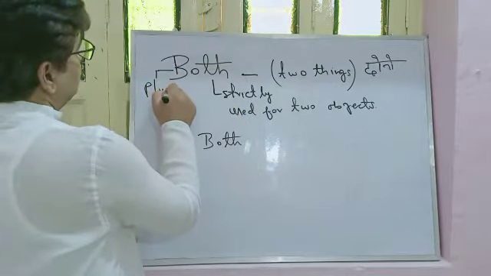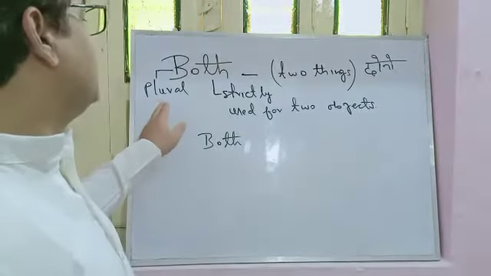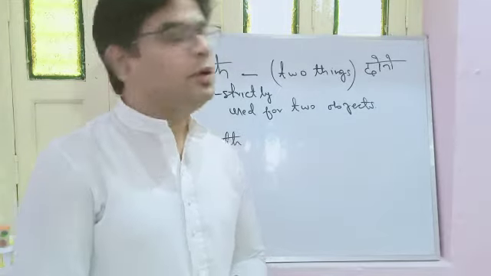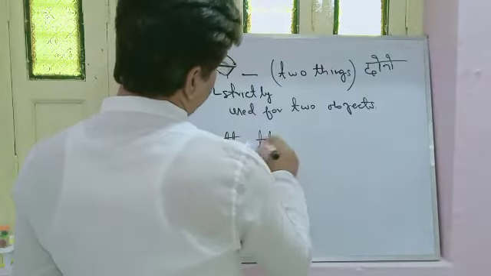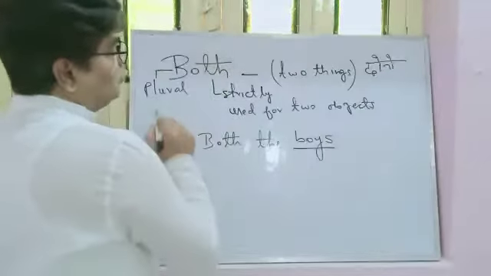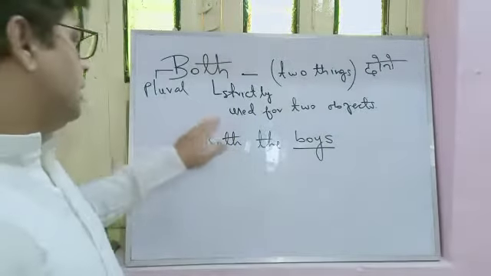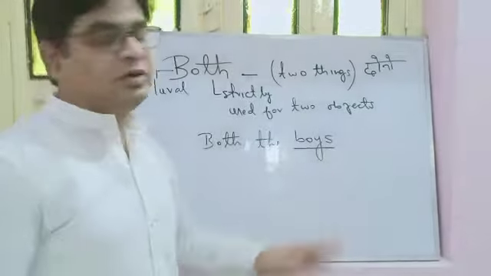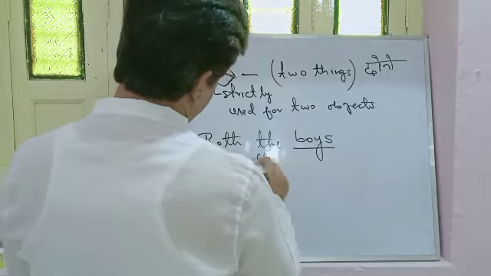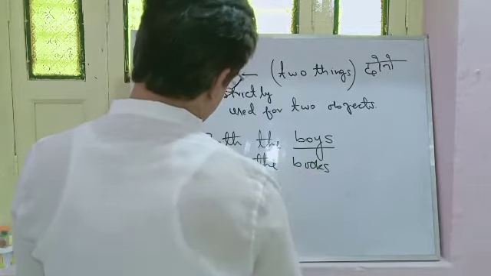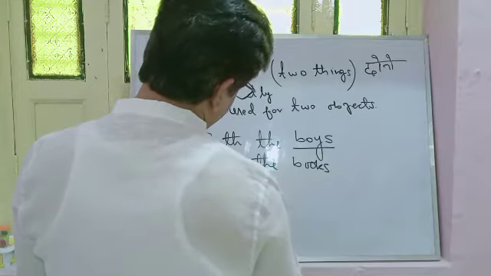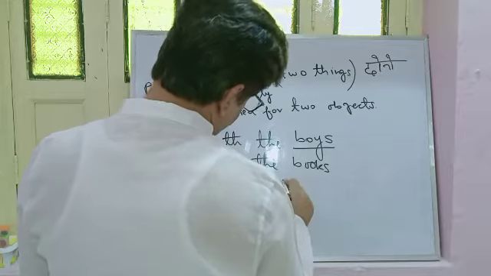That means when you use both, before any noun, that particular noun will always be expressed in plural. I say both the boys, not both the boy. I have to express it in plural as indicated over here. It is very precise, very clear. Both the boys. Got the point? Both the books, both girls, etc.